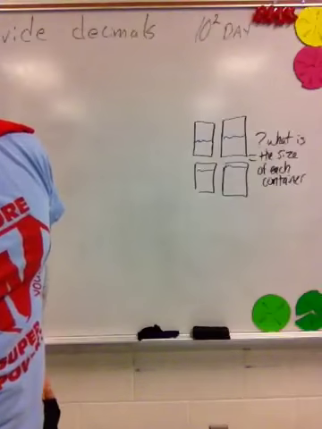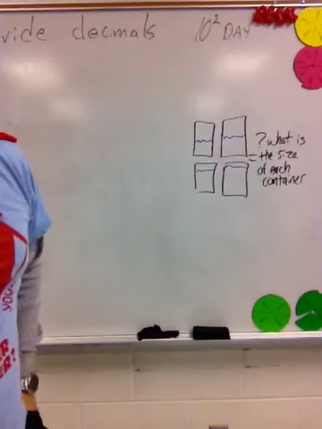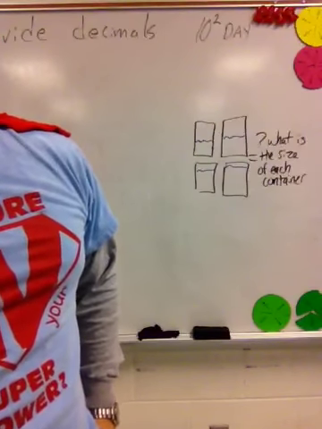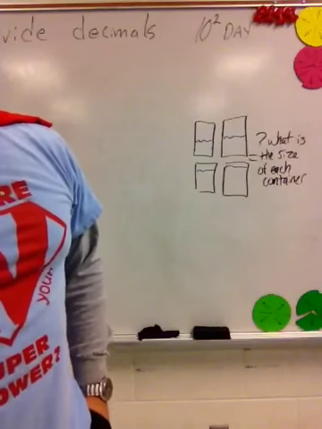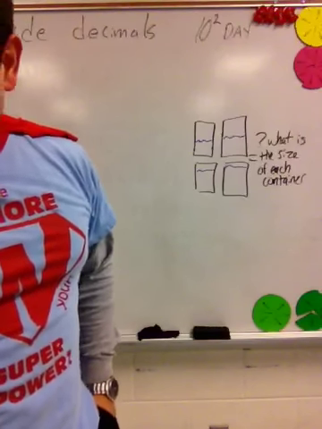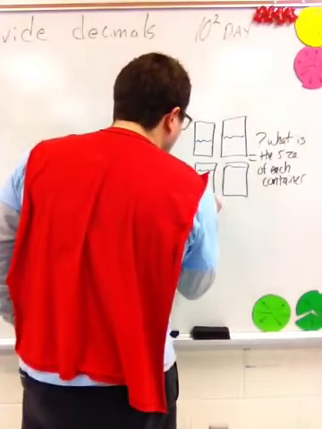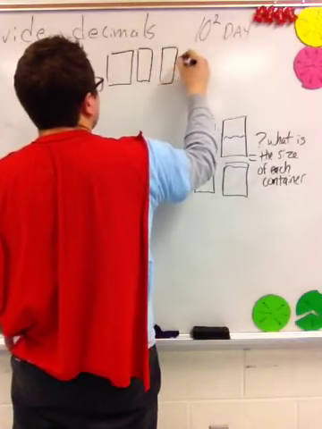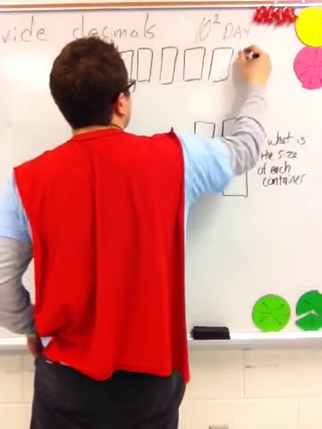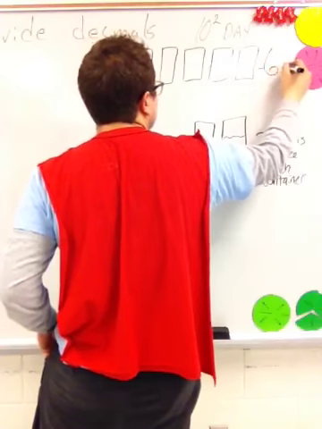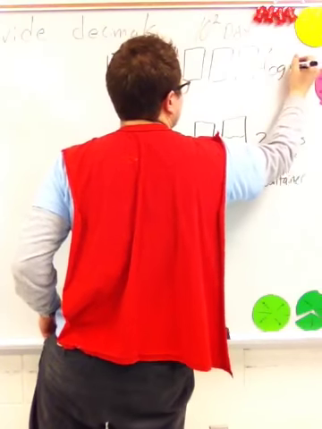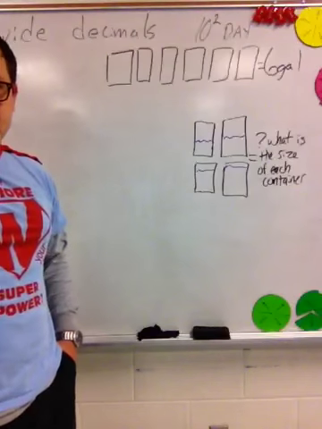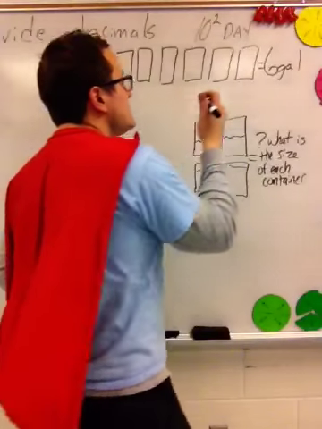So Yasmin bought 6 gallons of apple juice. After filling up 4 bottles of the same size with apple juice, she had 3/10 gallons of apple juice left. What's the amount of apple juice in each bottle? So we know that Yasmin bought 6. She bought 1, 2, 3, 4, 5, 6 gallons. So she bought 6 gallons. Get that out of the way. Okay, so she bought 6 gallons of apple juice. All right? And that's an L, not a 1.